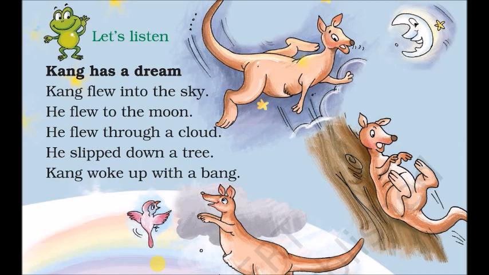Let's listen. Kang has a dream. Kang flew into the sky. He flew to the moon. He flew through a cloud. He slipped down a tree. Kang woke up with a bang.